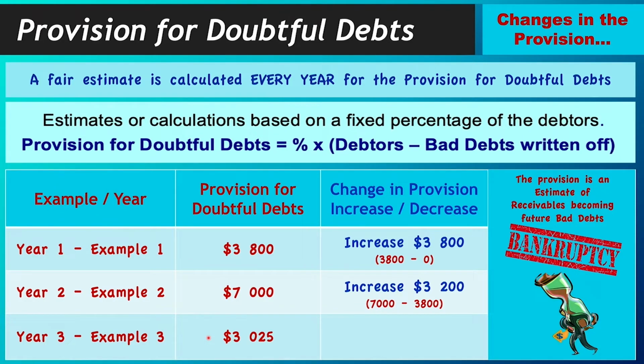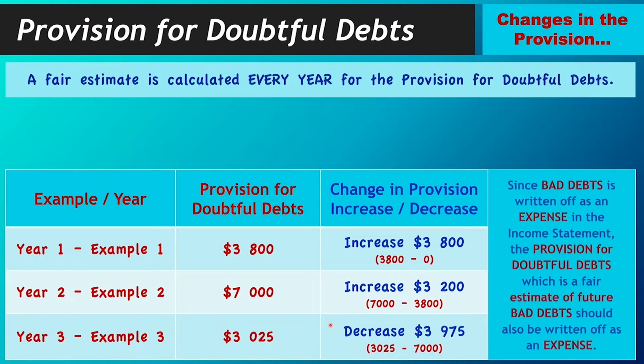So that means your change in this case will be a decrease. How much did it decrease by? 3,975, because it dropped from a 7,000 provision to 3,025, which is a difference of 3,975.